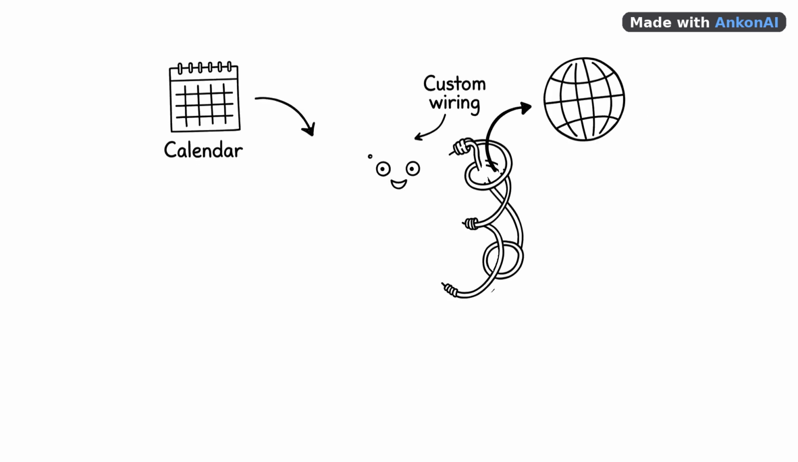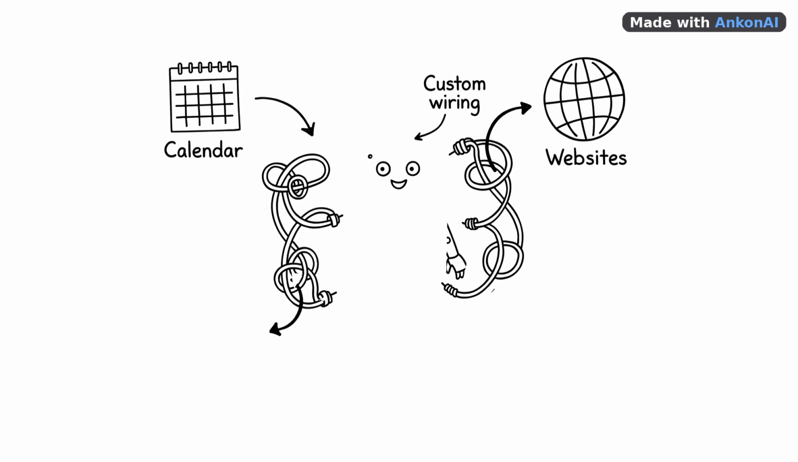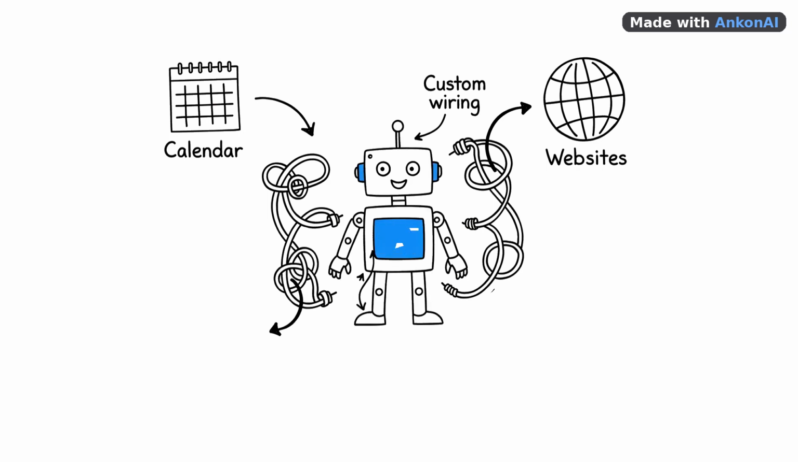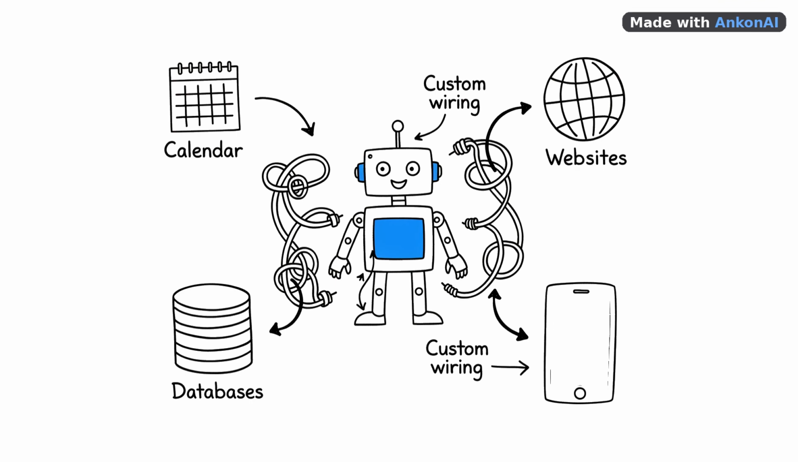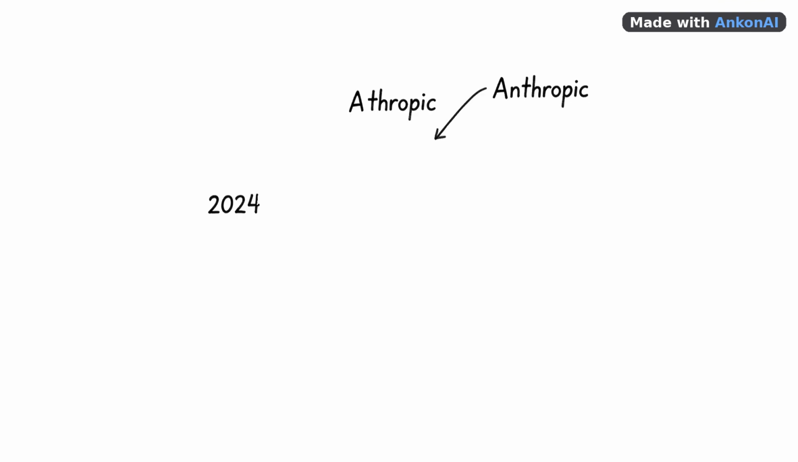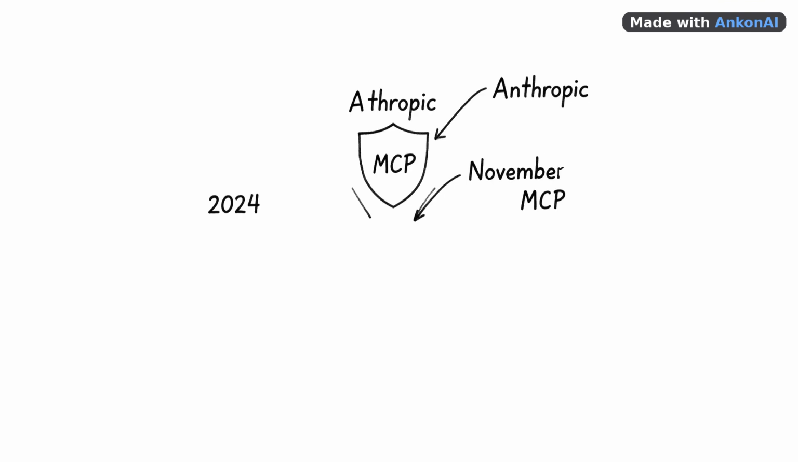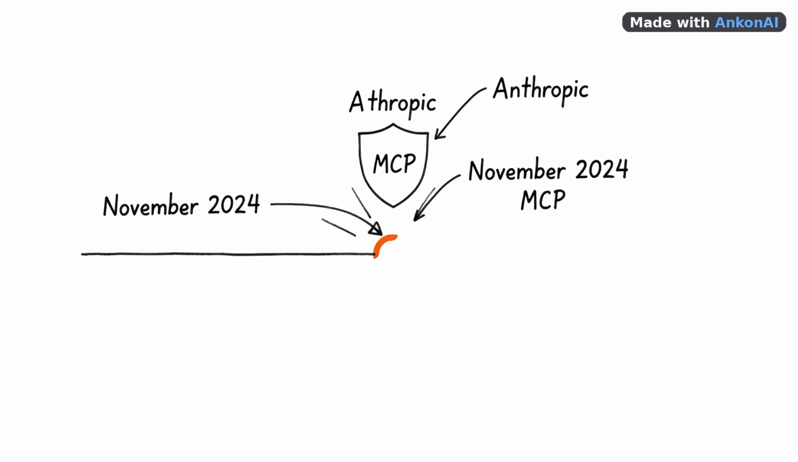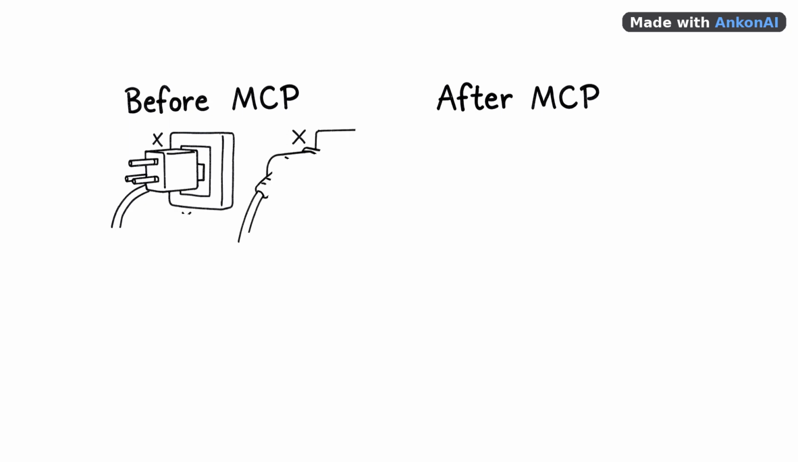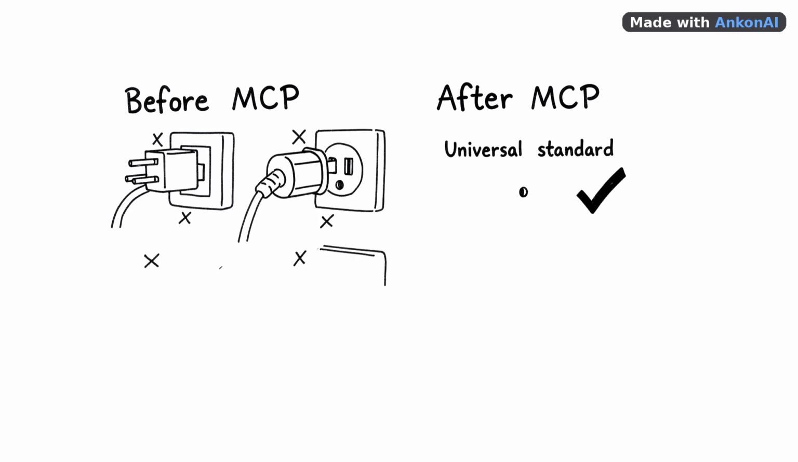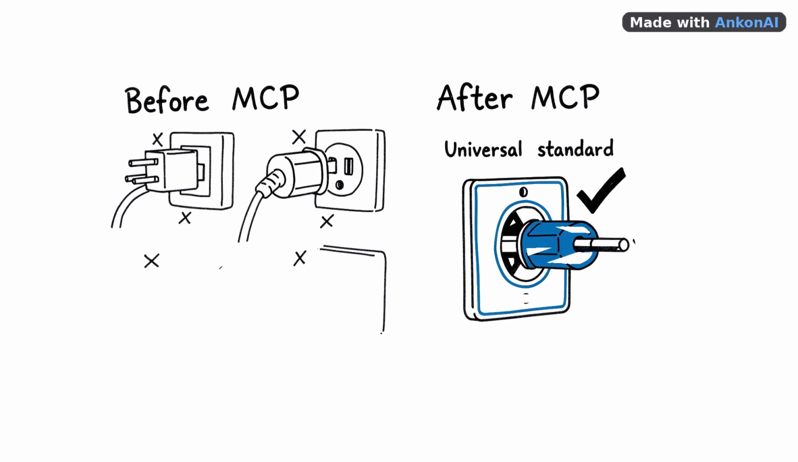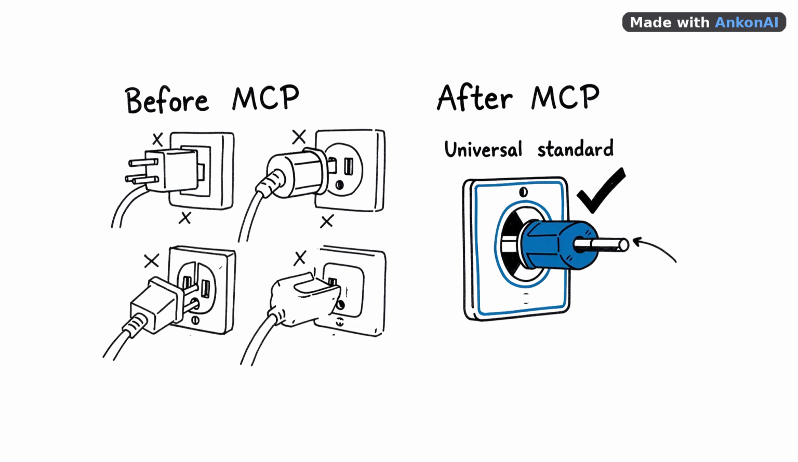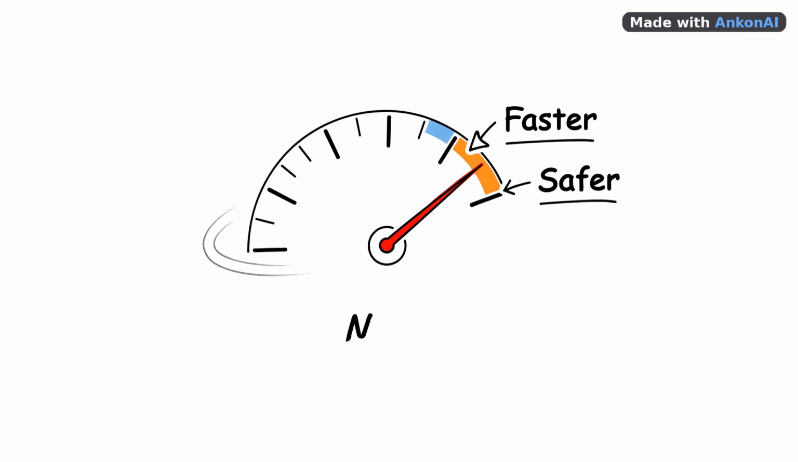So how do all these agents actually connect to the outside world, to calendars, websites, databases, other apps that used to require a ton of custom wiring for every single tool? Then in November 2024, a company called Anthropic published something called the Model Context Protocol, or MCP. Think of MCP like a universal plug socket. Before it, every agent needed its own special adapter for every tool. Now any agent can plug into any tool using the same standard. That makes building and connecting agents dramatically faster and safer.